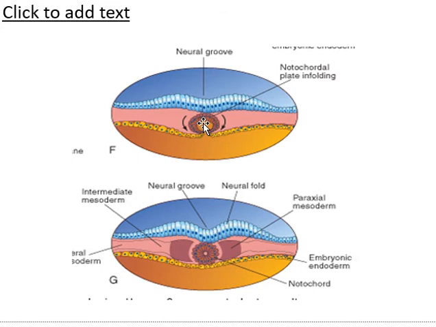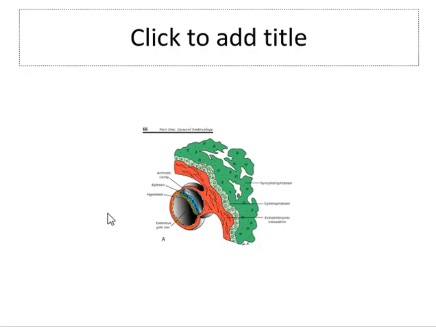So we are going to get a picture like this: ectoderm, mesoderm, in the center of the mesoderm we have the notochord, and this one is the endoderm. And previously we knew epiblast and hypoblast.